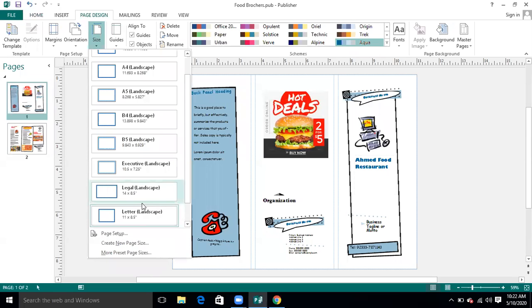Just pay attention. We have made our publication on letter size, so we should print it on letter size. If we have made our publication on A4 size, then we will print it on A4 size. If we have made our publication on legal size, then we will print it on the legal page.